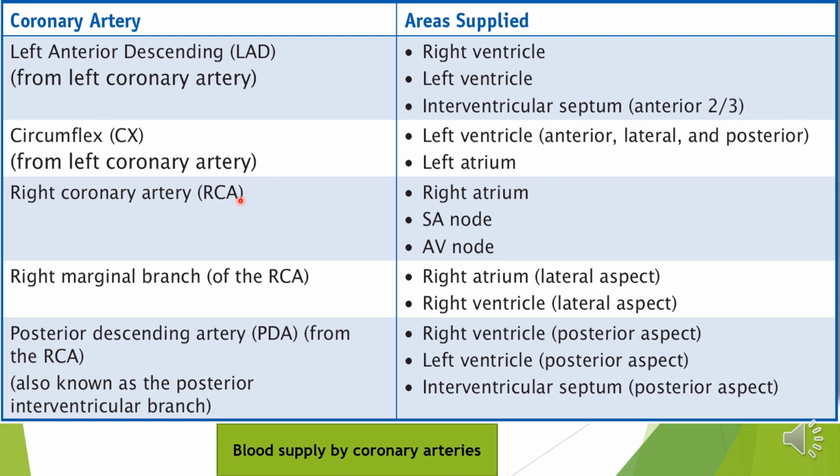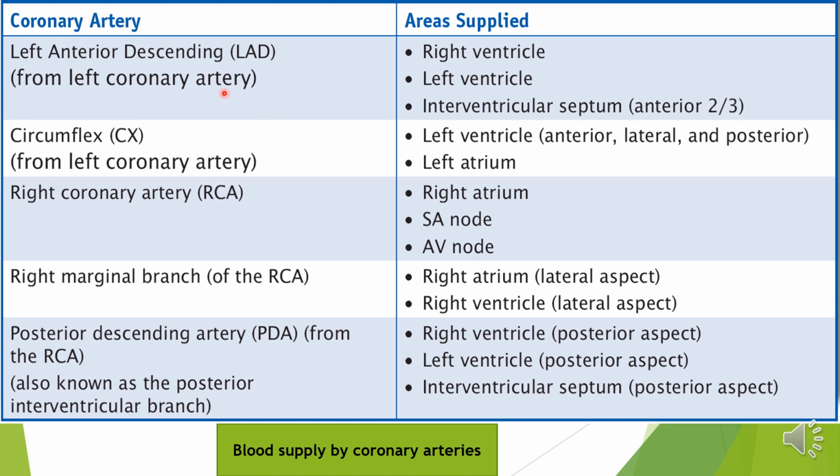The right coronary artery supplies the entire right atrium, SA node and the AV node. The right marginal branch of the right coronary artery supplies the lateral aspect of the right atrium and right ventricle. The posterior descending artery, again a branch of the right coronary artery, supplies the right ventricle and left ventricle on the posterior side, and also the interventricular septum on the posterior side.